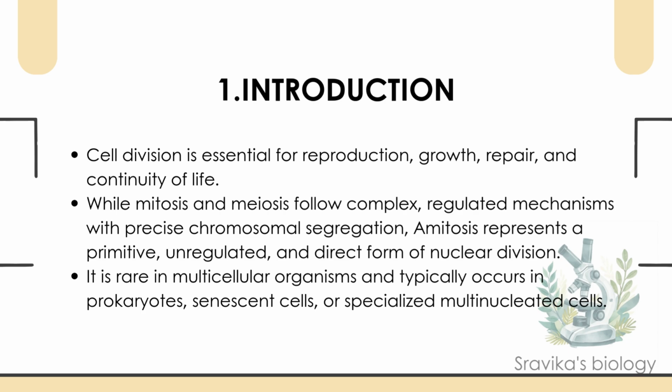Introduction. Cell division is fundamental for life, growth, repair, reproduction. You're already familiar with mitosis and meiosis, which are highly regulated, precise processes. But amitosis? This is something different. It's primitive, unregulated, and direct nuclear division. No spindle, no chromosome alignment, nothing fancy. It's rare in multicellular organisms and occurs mainly in prokaryotes, senescent cells, or specialized multinucleated cells like placental trophoblasts.